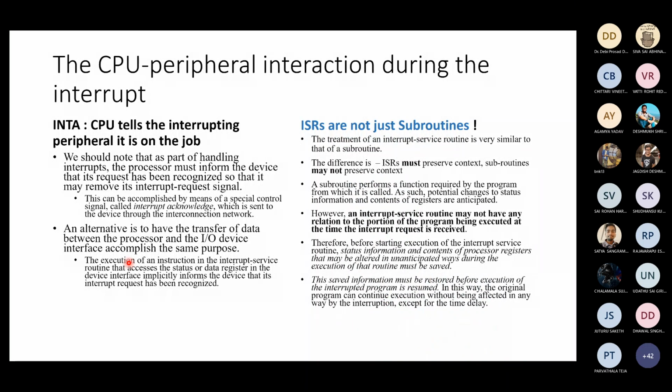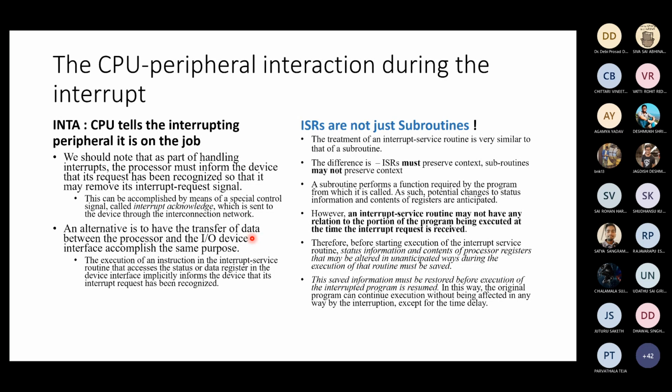So either you explicitly say, "I got your interrupt. I acknowledge it, right? And I'm going to do something more." Or you have the transfer of data itself as an acknowledgement. For instance, suppose Professor Dogra's wife comes and says, "Professor Dogra, please go get milk." And Professor Dogra pulls out the packet of milk which he has had the foresight to get and says, "Here is your milk." Don't you think that's just the same as saying, "Okay, I'm going to service your request for milk"? So giving her back the milk packet is the same thing. So you can have the transfer of data between the processor and the IO device accomplish the same purpose.